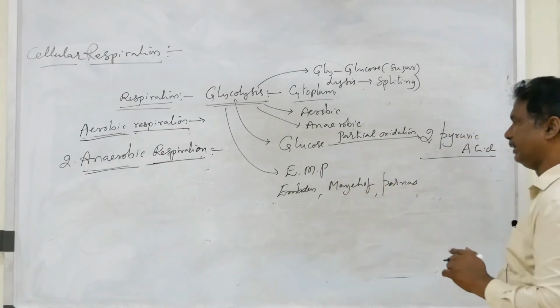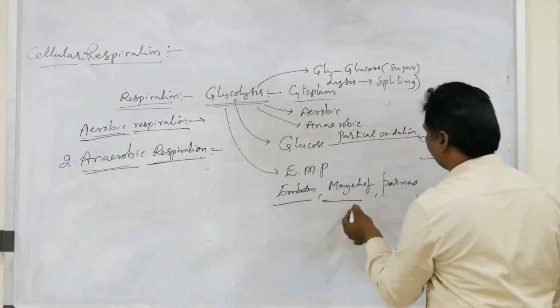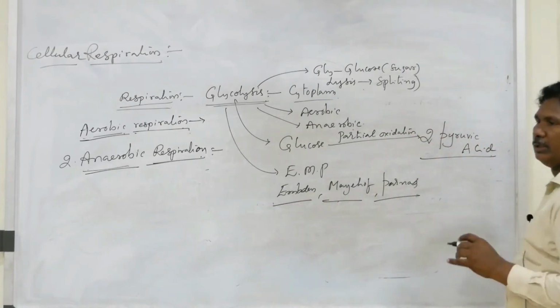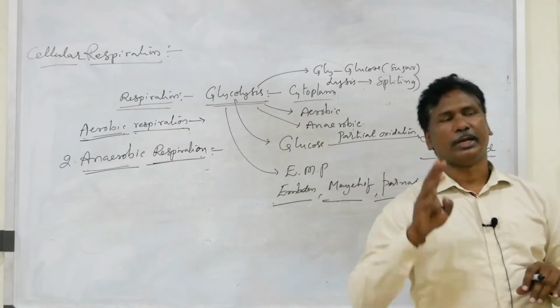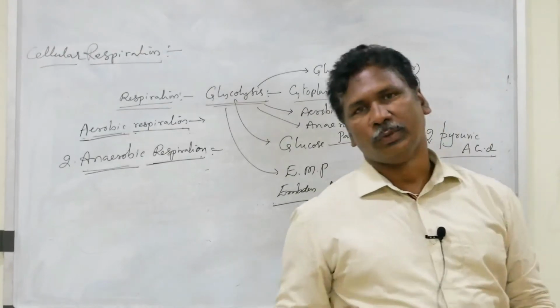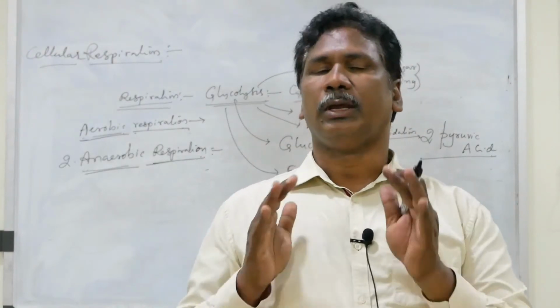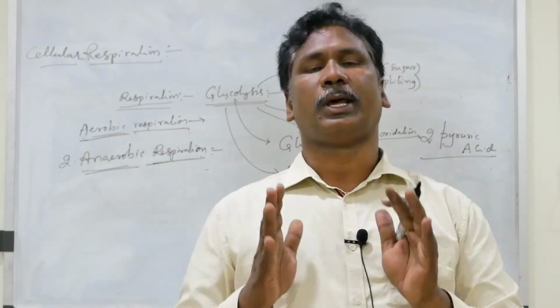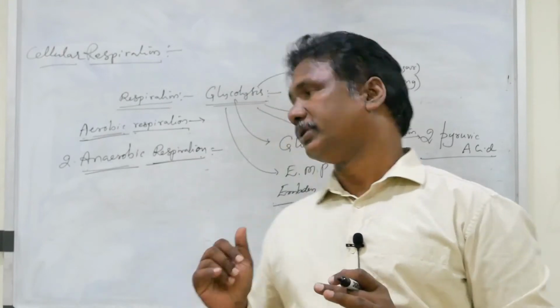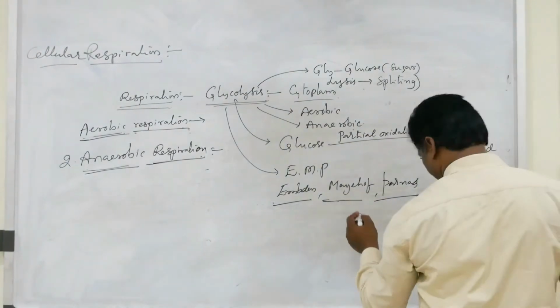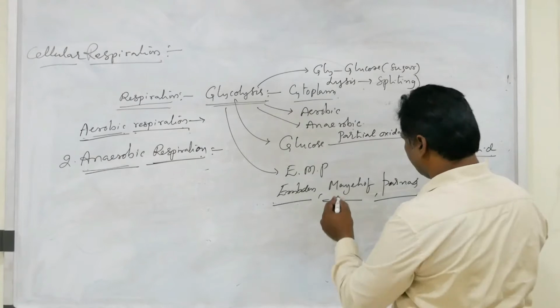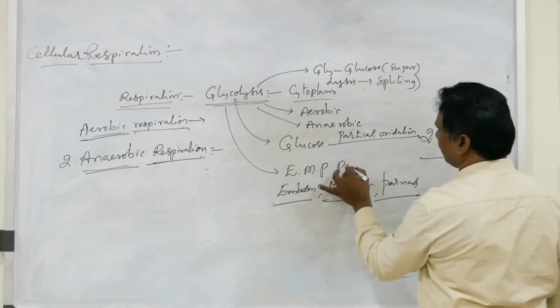These are the scientists, Embden, Meyerhof and Parnas. This process was explained by these 3 members. That's why it is called the EMP pathway.